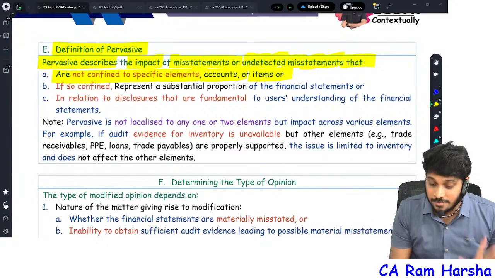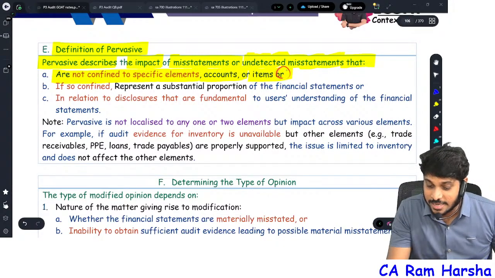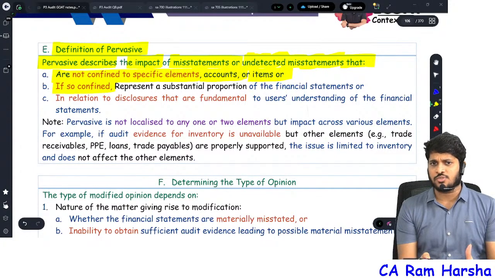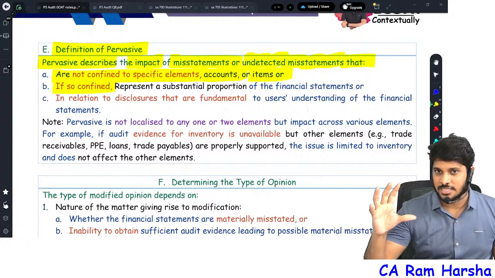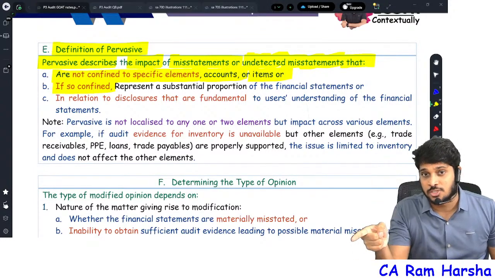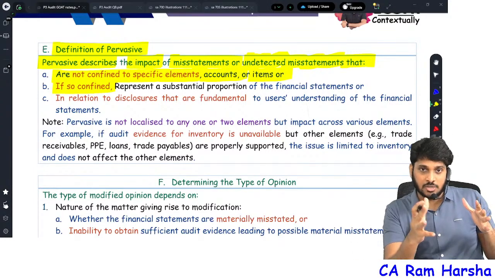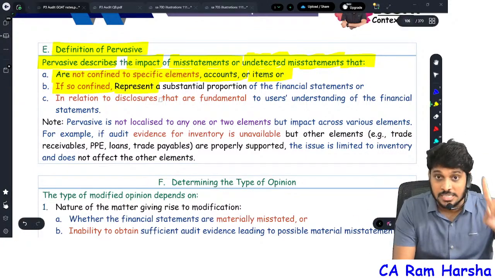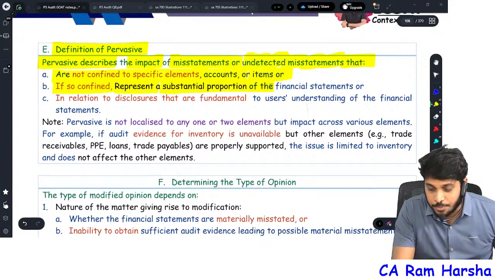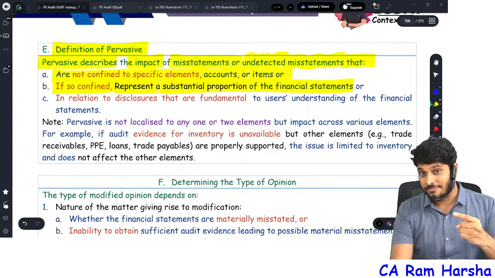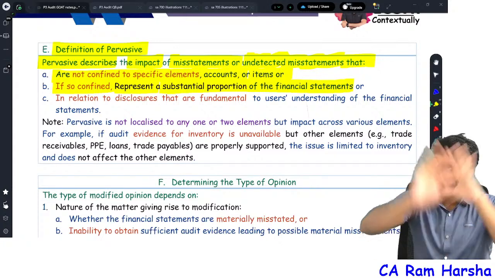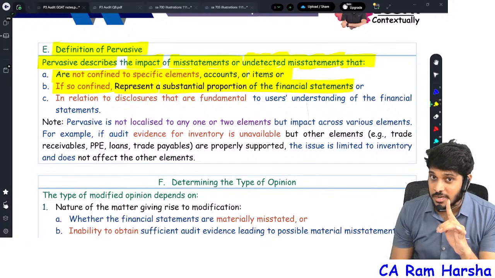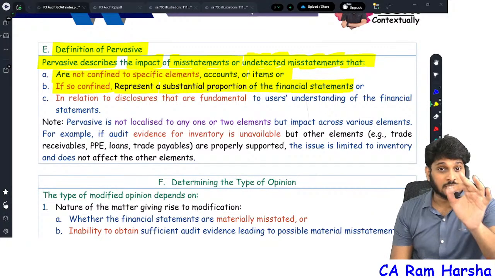Then also pervasive. Or you see, there is another criteria. Pervasive also when we say if so confined. If so confined means what? Sir, misstatement is possible in a specific item only. First one, no, it is not in a specific item, everywhere it is there. Second point, it may be in a specific item, which represents a substantial portion. So generally what do we think pervasive means? All items on the balance sheet affected. No, not necessarily. There can be only one item which is affected, but that one item could be substantial.